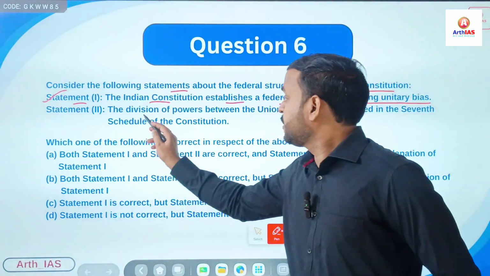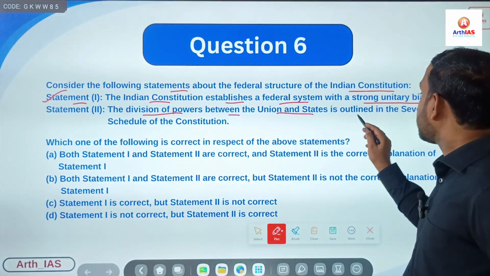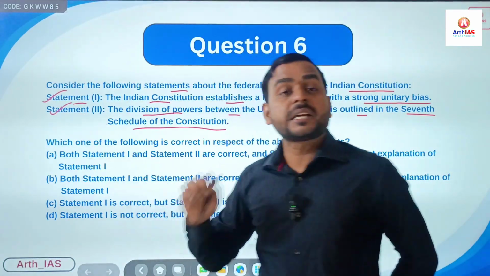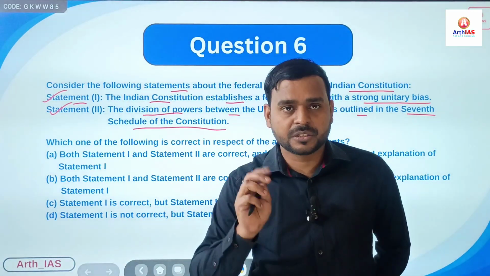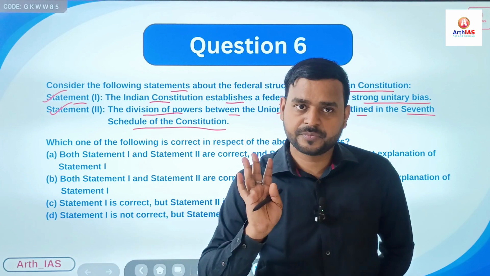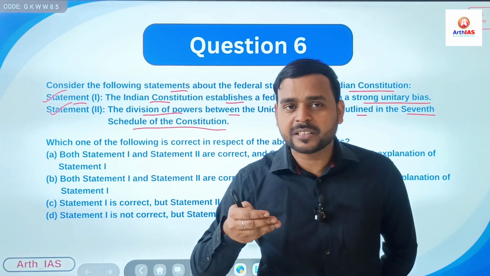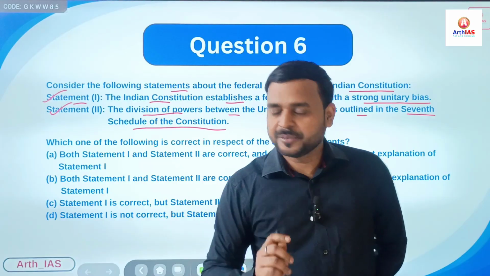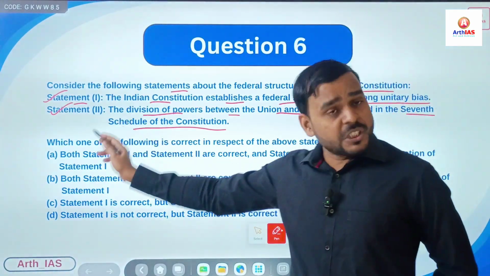Second, the division of powers between union and state is outlined in the seventh schedule of the constitution. Obviously, the seventh schedule mentions three lists: union list, state list, concurrent list, right? How many items are there in these three lists? You can comment in the comment box, right? Now, both statements are correct.